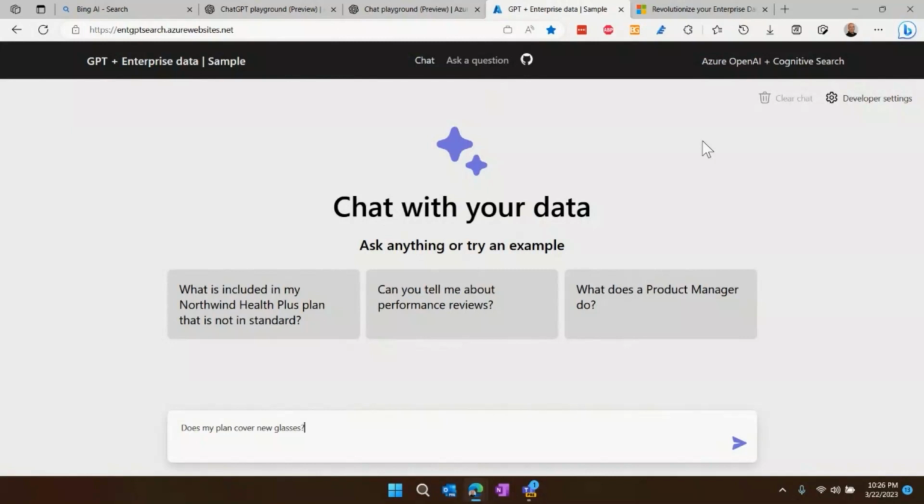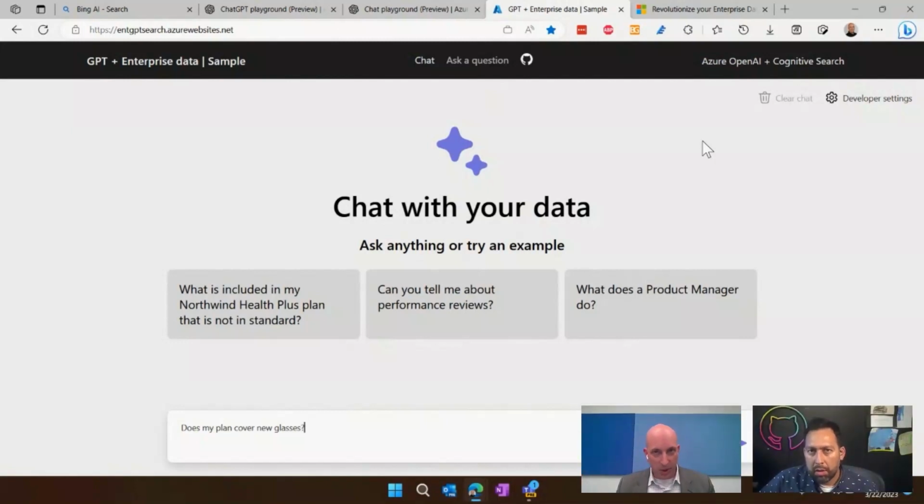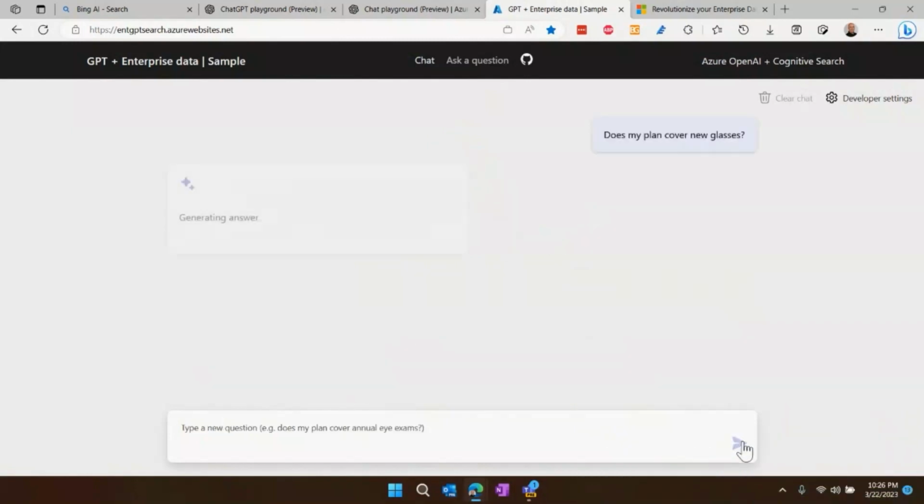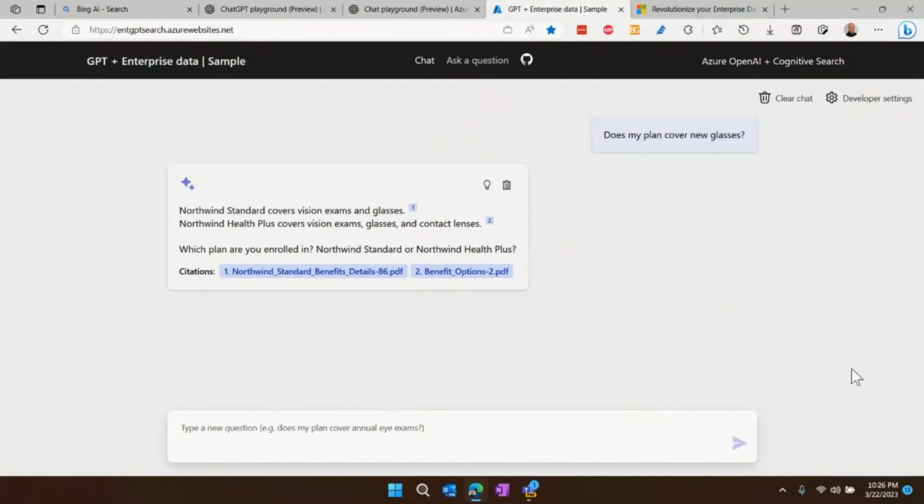And so we have this Azure Cognitive Search, and it is searching across our employer health plan. Let's say that I'm making an HR benefits bot for my internal employees. So we have all these documents in the search engine about our health plan. And I'm going to ask, does my plan cover new glasses? And here we have it. It gives me this response. It does cover new glasses, actually. That's great. It tells me the different kinds of plans and so on. And this is a conversation I can keep going, because it's asking me for more information.